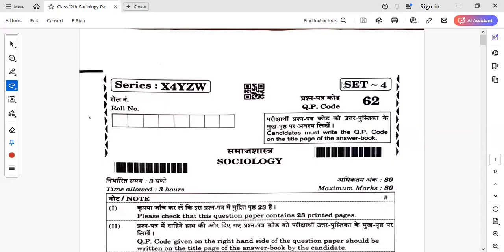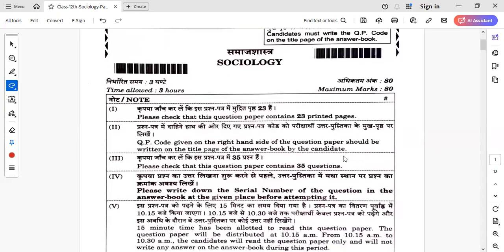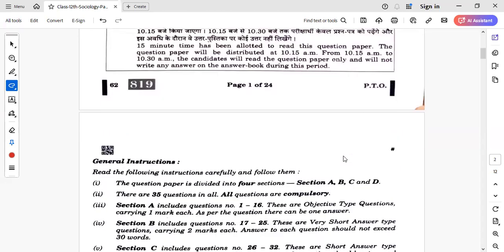Today I'm going to discuss the sociology paper, and we'll discuss all the aspects. We'll go through the MCQs, and also I'll try to give you an insight into the subjective types of questions. So first we'll go through the MCQ part. As we know, there are 16 MCQs, and the rest of the questions are subjective.